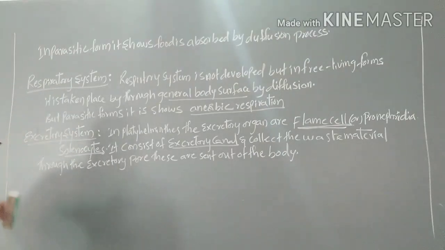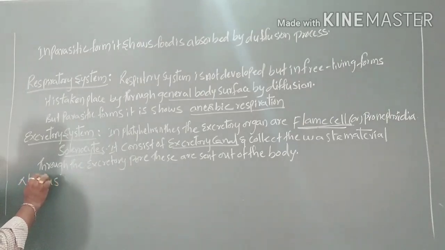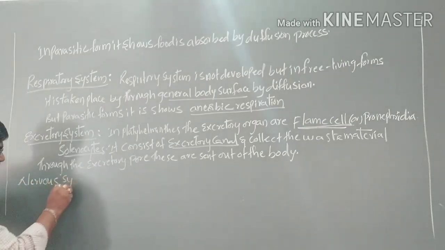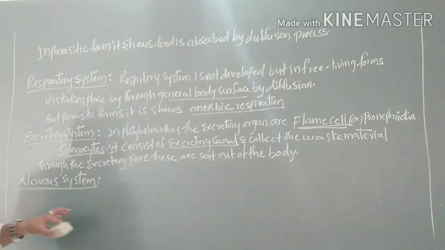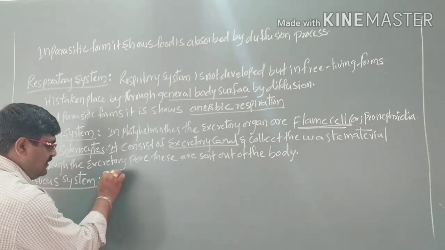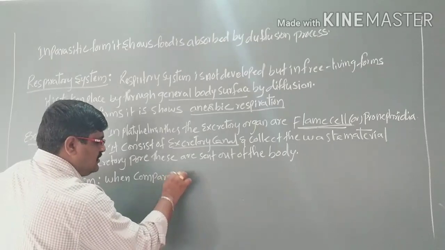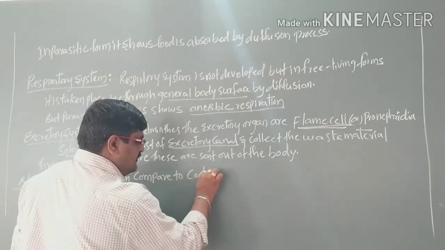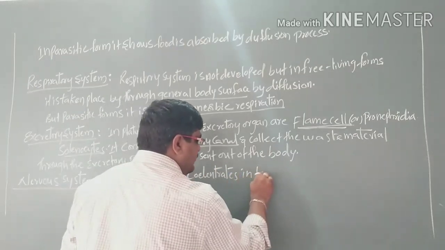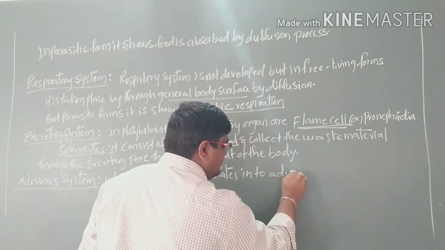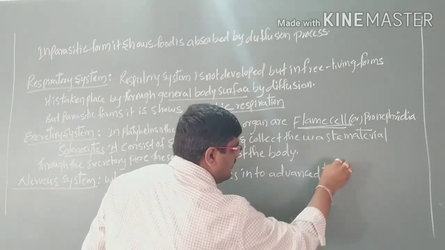Next, coming to the nervous system. In Platyhelminthes, when compared to the coelenterates, it is an advanced type of nervous system.